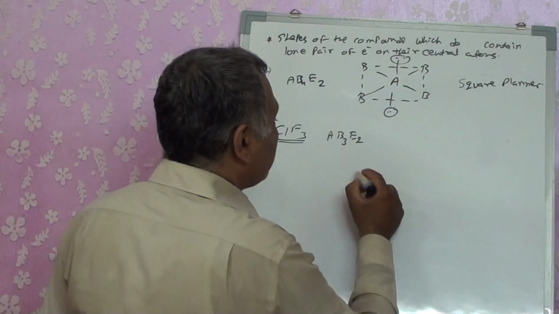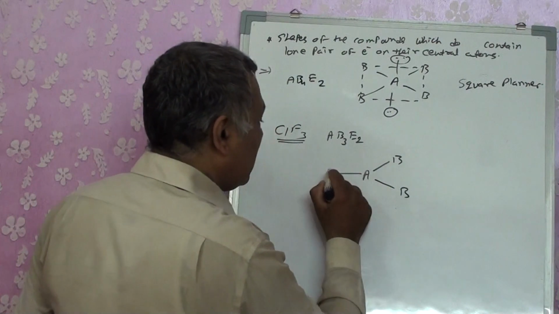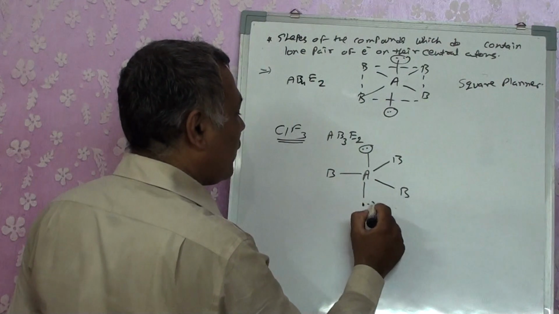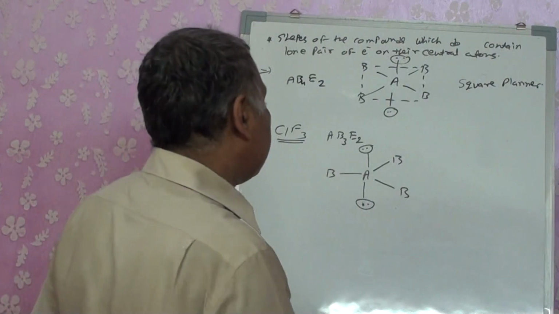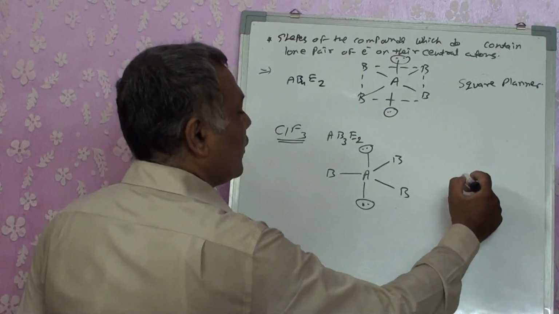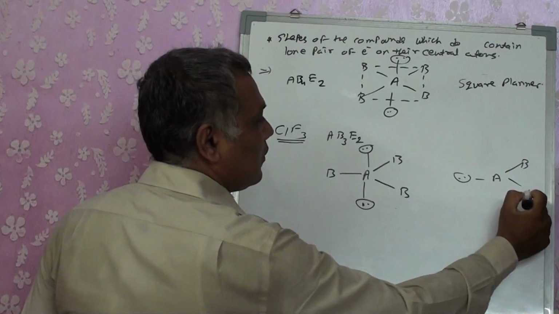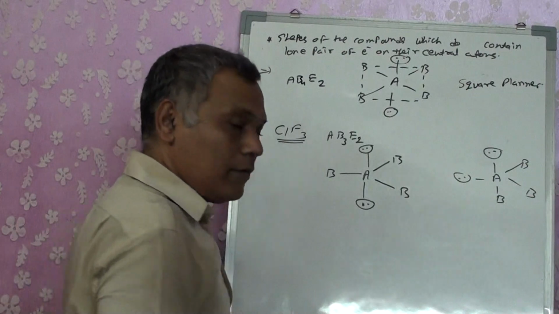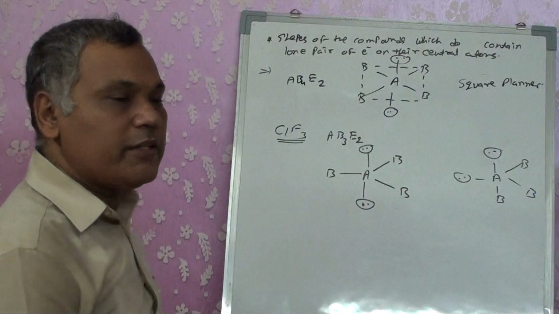So if I go for the structure, here I got one lone pair from the top and one from the bottom, right? Okay, second possibility: in place of that, if I show the structure, one lone pair is over here, another lone pair is over here. In place of putting these two lone pairs over here, we placed them over here.